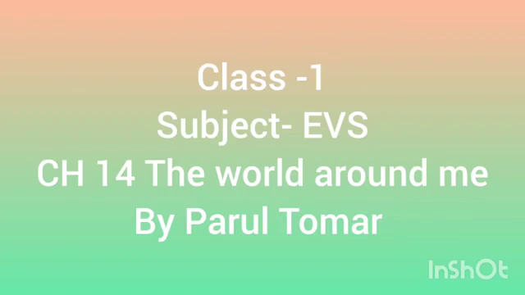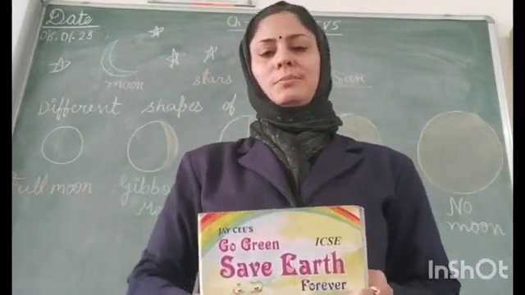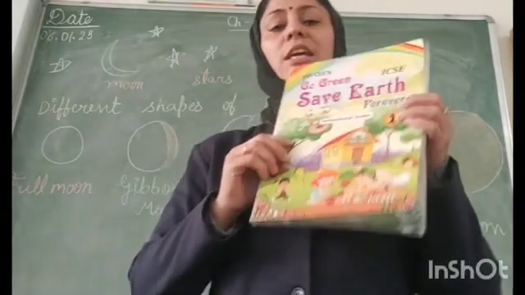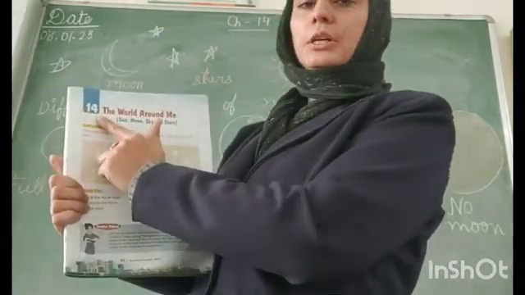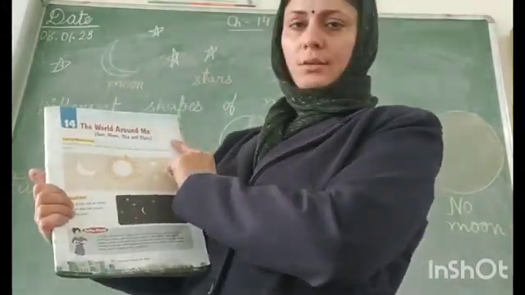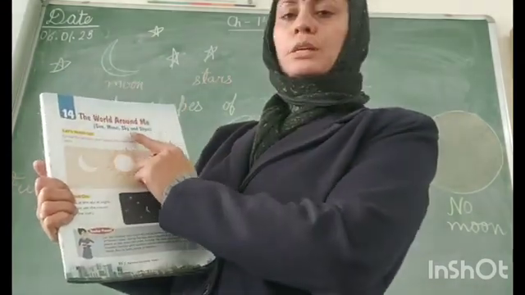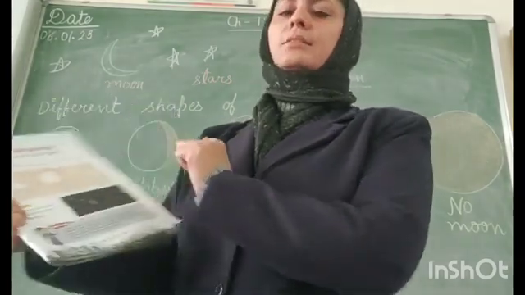Today we will study chapter 14, The World Around Me, in which we will study about the moon, the star, the sun, and the sky. Good morning, class 1. Today we will study in our EVS book, chapter 14, The World Around Me. In this chapter, we will study about sun, moon, sky and stars.